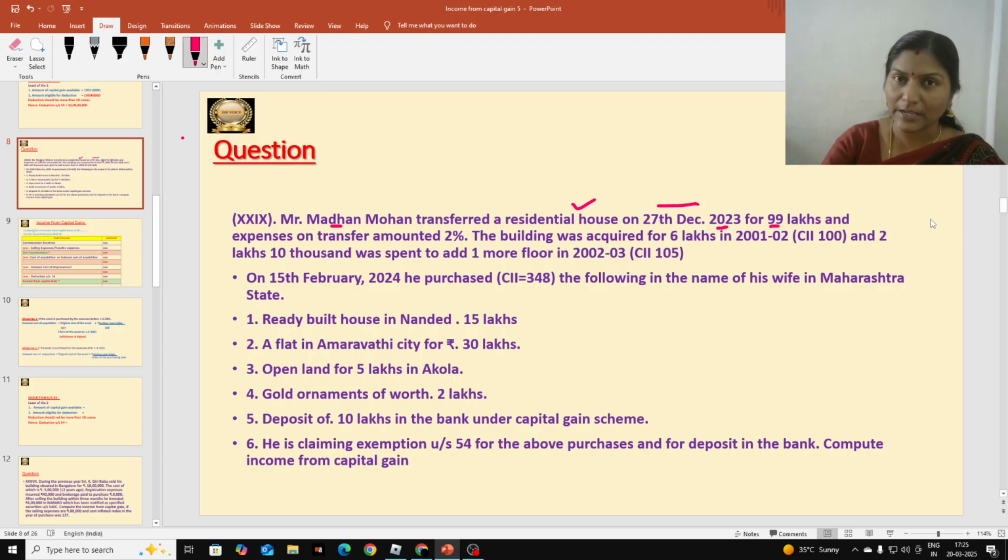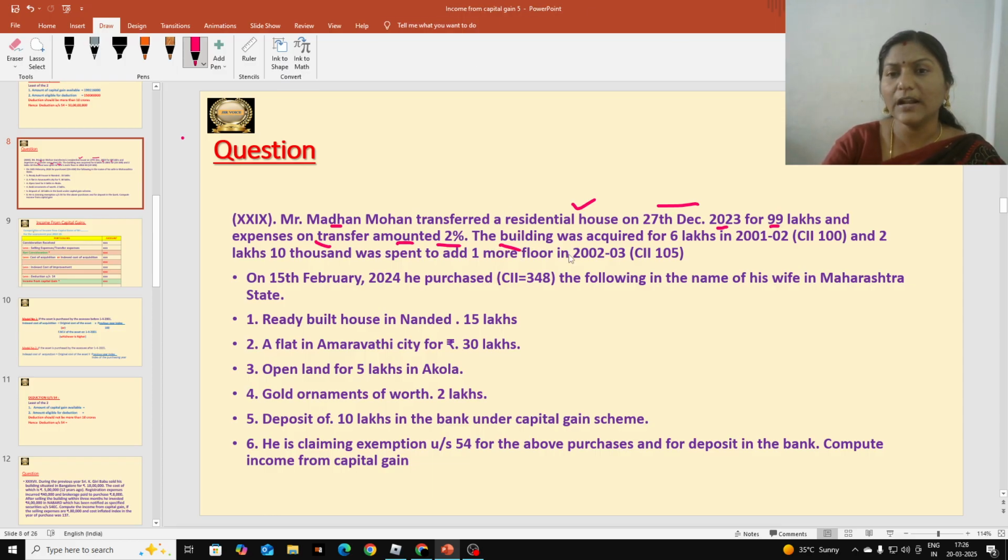99 lakhs is the selling price. We have to consider it as the consideration received. So selling price is always treated as consideration received. So here in this problem, consideration received is 99 lakhs. And expenses on transfer amounting to 2 percent are given. Whenever there are expenses on transfer, that means expenses on sale, nothing but selling expenses or transfer expenses. So if a percentage is given, that percentage should be calculated on sales, 99 lakhs here, so that we will get the value of selling expenses.